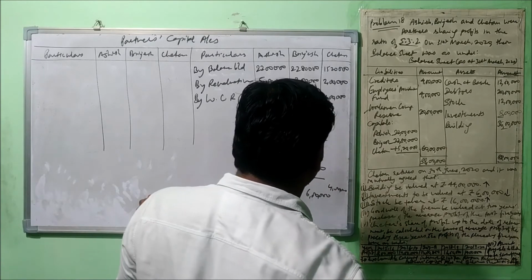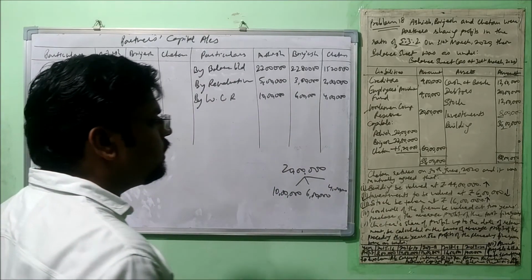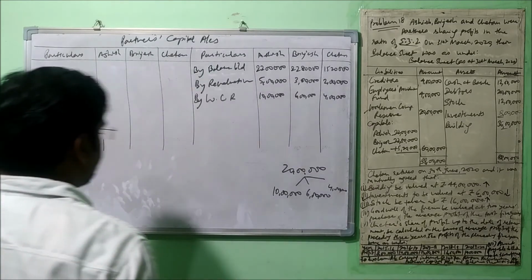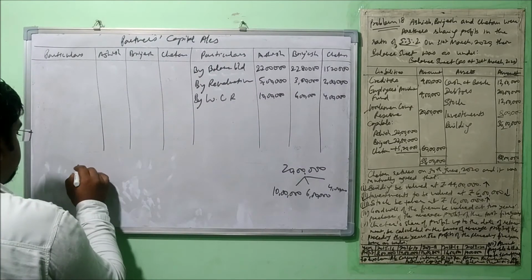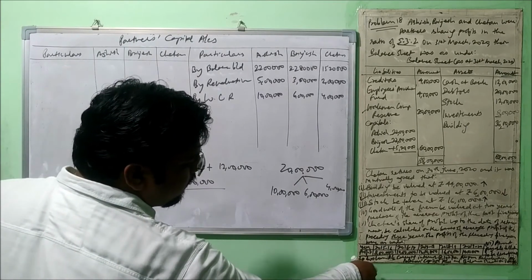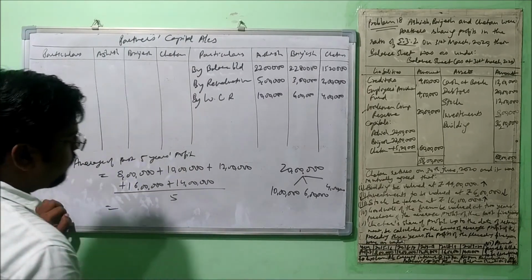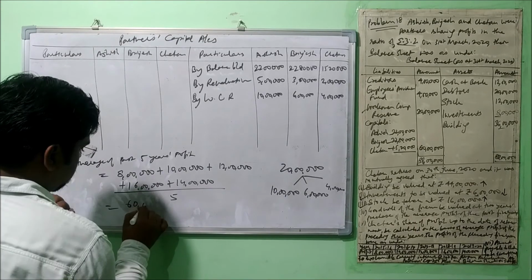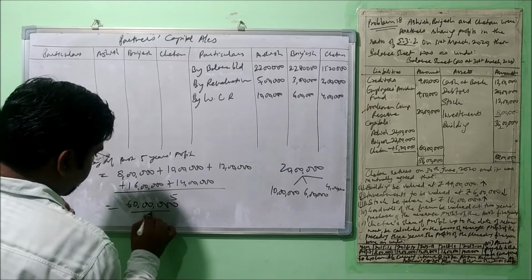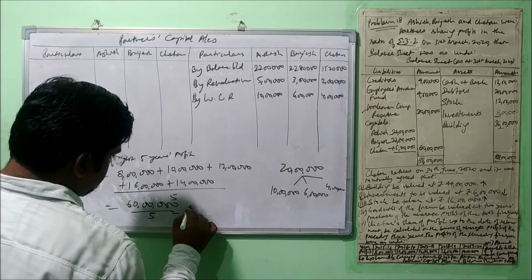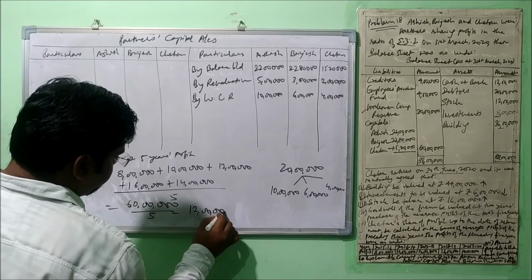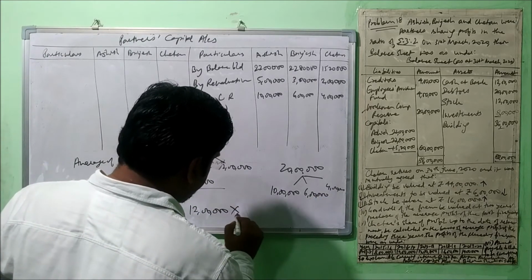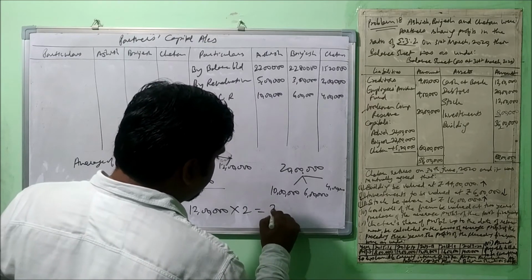Yes, treatment of goodwill. So very first we need to calculate the value of goodwill. For the same we need the average profit of the last 5 years. Right? 8 lakh, 10 lakh, 12 lakh, 16 lakh, 14 lakh, divided by 5. So now let's calculate it. Total becomes 60 lakh, divided by 5 means 12 lakh. Alright, now it says 2 years purchase of profit, so it will be multiplied by 2.